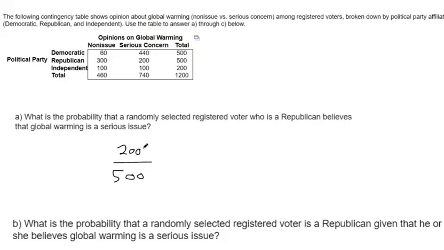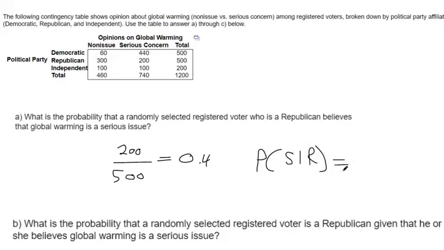And that's how you calculate a probability, right? The amount you're interested in, thinking global warming is a serious issue, divided by the total number of possibilities. So there's 500 Republicans that could have said yes. This is 0.4. So in symbols, what we just calculated was the probability that a voter believes global warming is a serious issue given that they're a Republican.